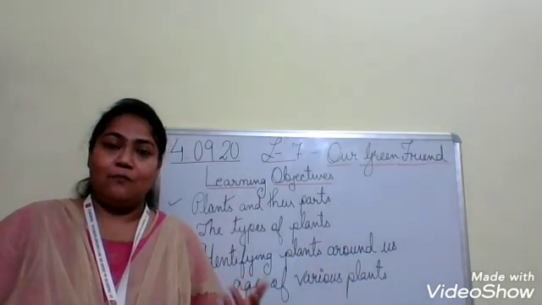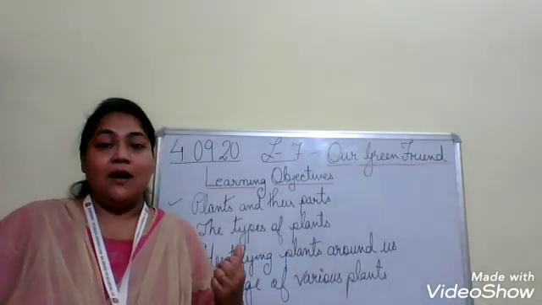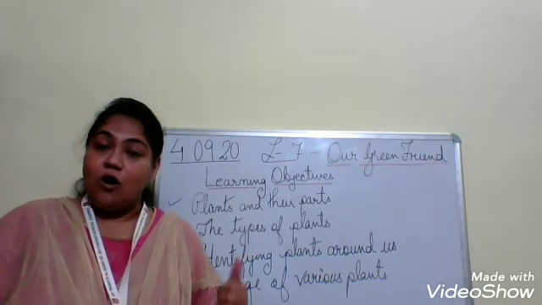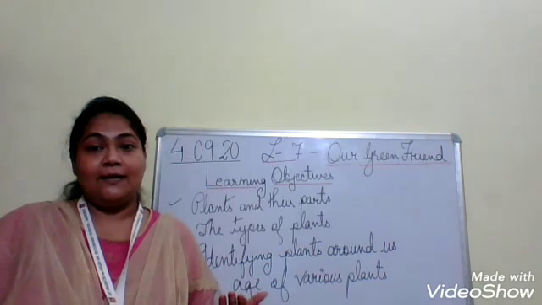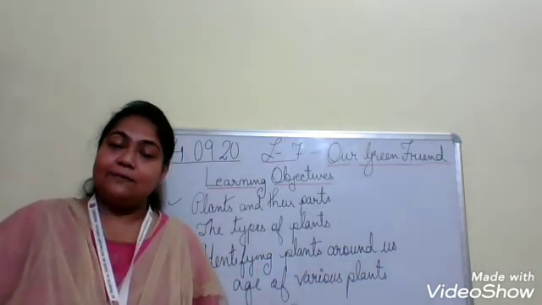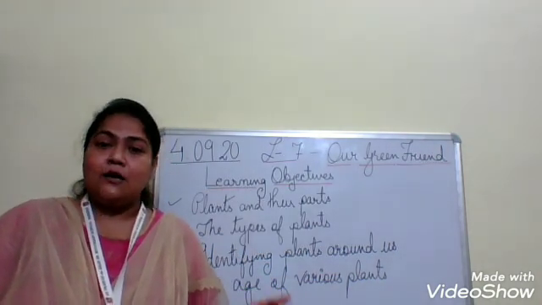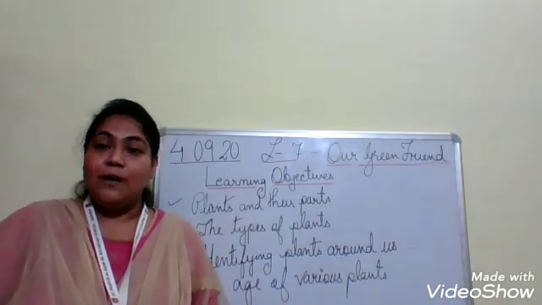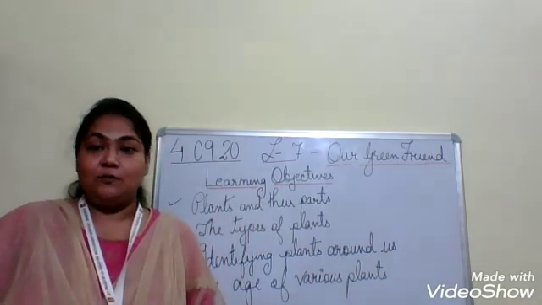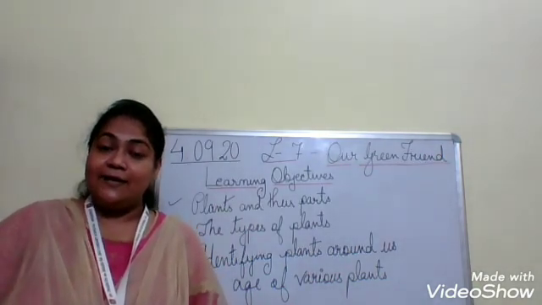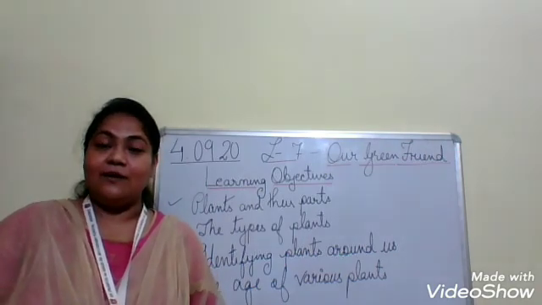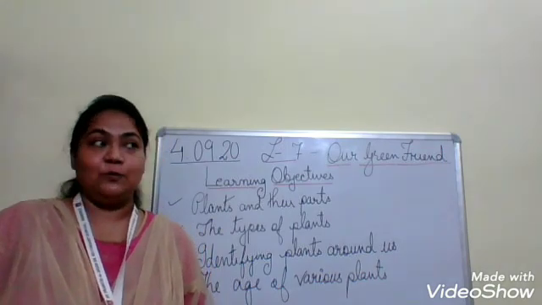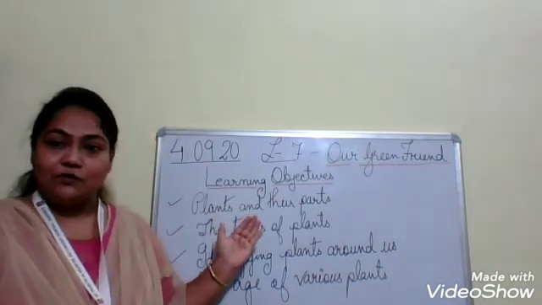Plants give us many things. And the most important thing we get from plants is oxygen. The plants give us oxygen, and we give out carbon dioxide. Then plants give us vegetables, fruits. Plants give us medicine. Many things plants give us. So it's our duty to plant more and more trees to make our planet a greenery planet. Everyone loves green color, yes or no? So let us start a little bit of it today.